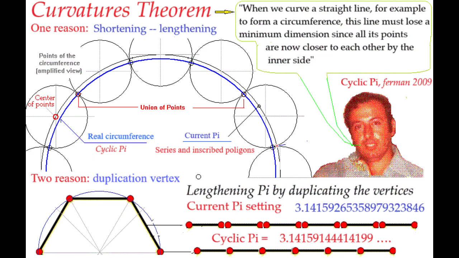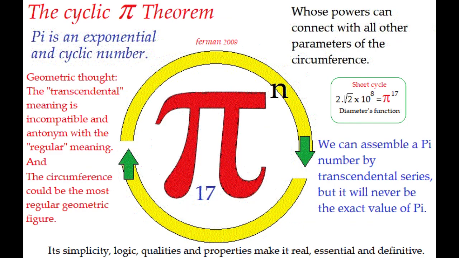As for the cyclic pi, YouTube video, cyclic pi 6, its mathematical and geometric properties are so important that it represents a special number of pi itself, even if it were not the right pi. Although from my point of view, and precisely due to its properties, it must be the correct number pi.